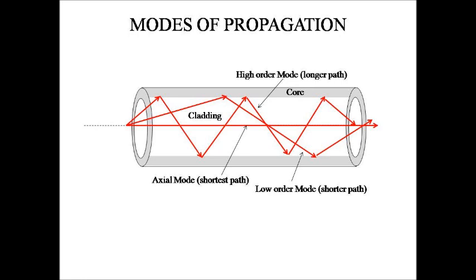The light rays of different colors or frequencies are also separated as they travel inside the core. Thus, multimode propagation is possible in the fiber. The path length along the axis of the fiber is shorter while the other zigzag paths are longer. Because of this difference, the lower order modes reach the end of the fiber earlier while the high order mode reaches after some time delay.